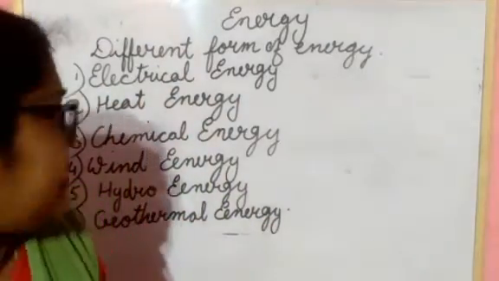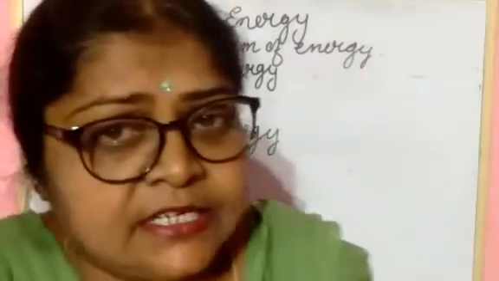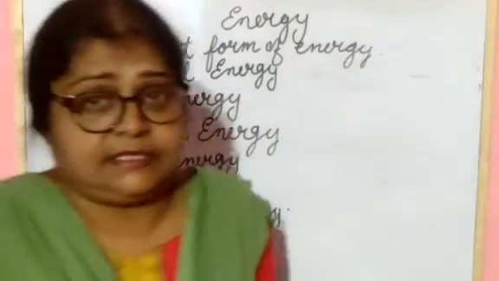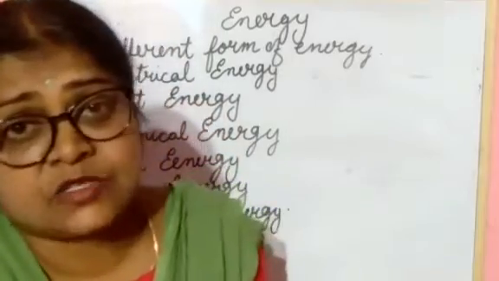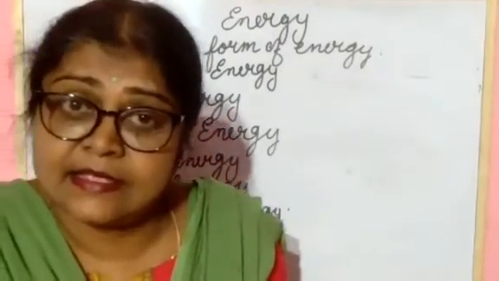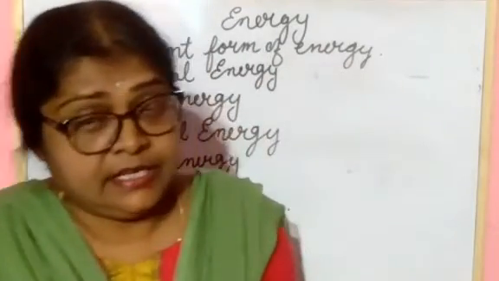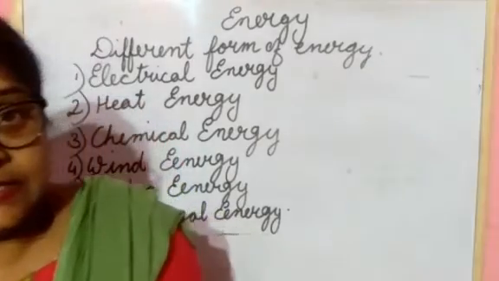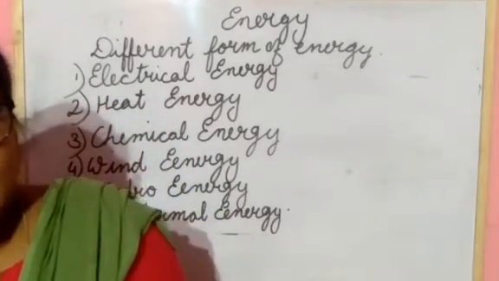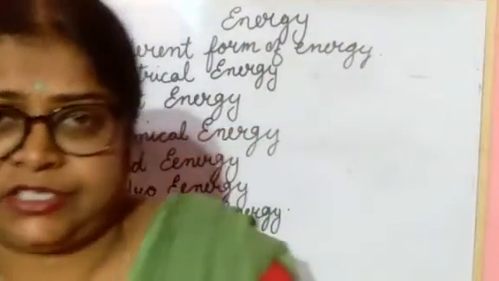Next you have learned about heat energy. What is the main source of heat energy on this earth? The sun. Yes, the sun is the main source of heat energy on this earth. The sun produces heat, and that energy is known as solar energy.